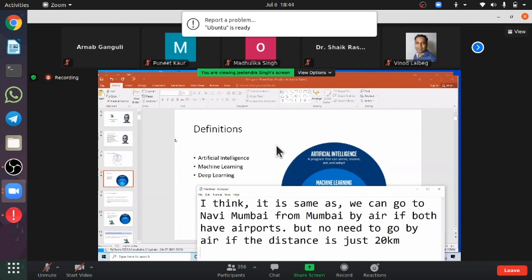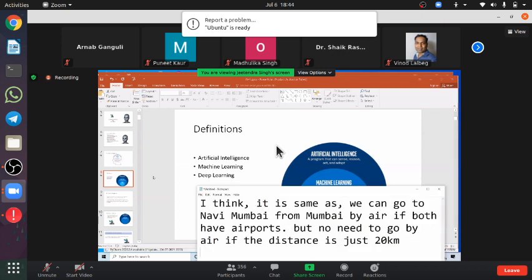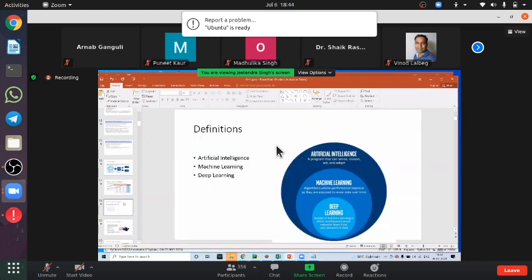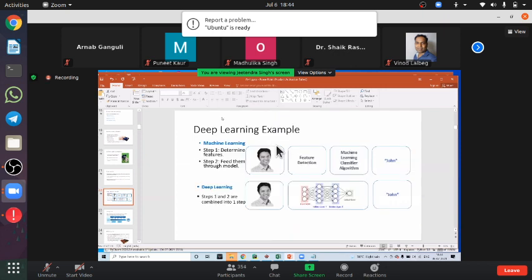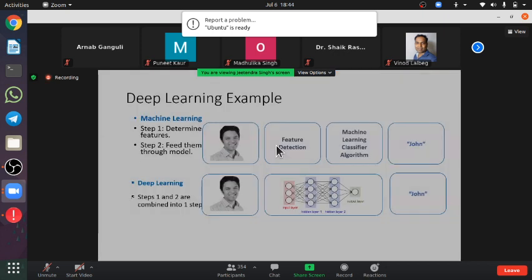Yes. So, okay, let me explain. Let me show you the basic difference. Just a minute. Come back to the slide. Yes. Can you see this slide? In this slide, what is the basic difference between machine learning and deep learning?